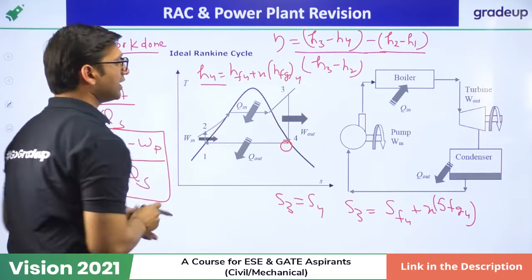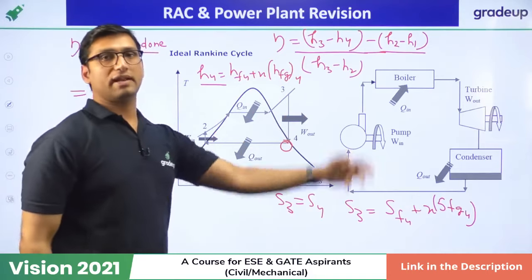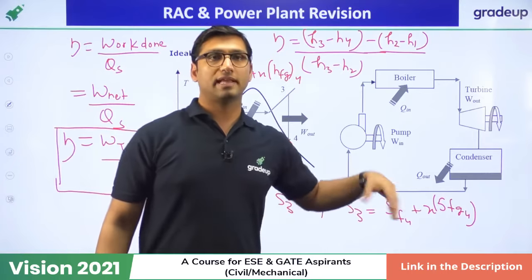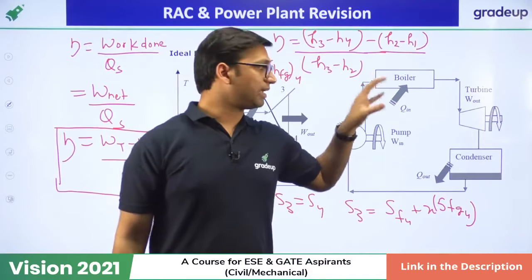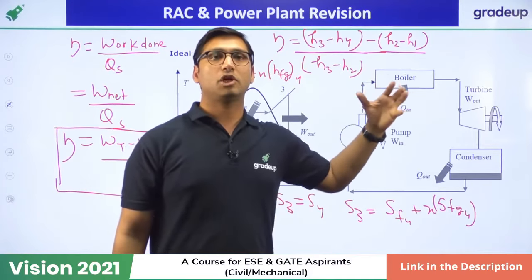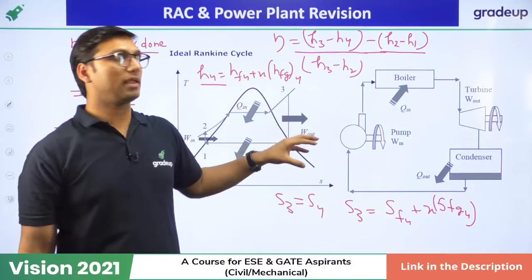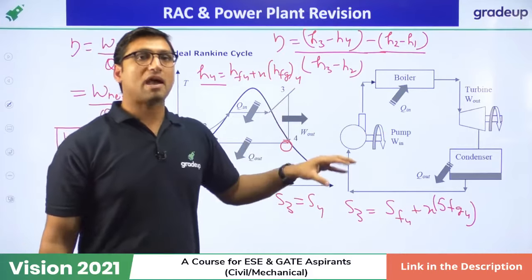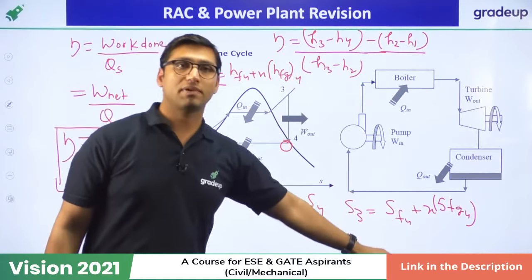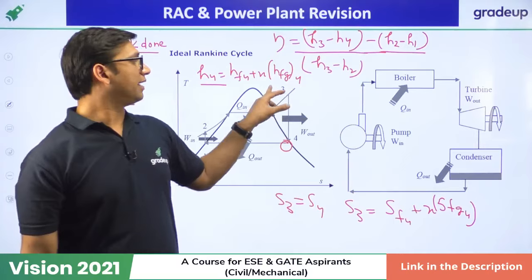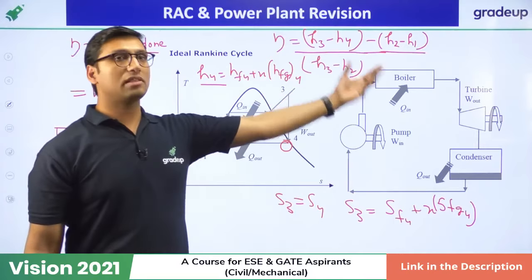So from here you can find the enthalpy in this region and you can find the answer. This is something you have to be careful about in the exam while solving numericals of the Rankine cycle. Sometimes the enthalpy value will not be given directly at all the points. You may have to use this formula to find the dryness fraction, and from the dryness fraction you can find the enthalpy at this point, and then you can easily solve the question.